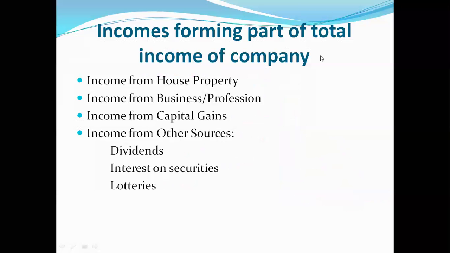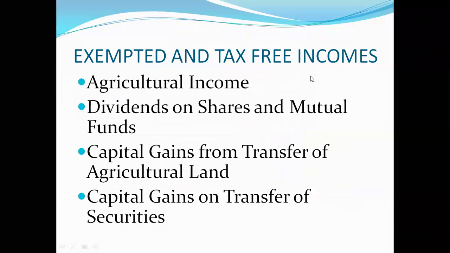Now coming to exempted and tax-free incomes in case of a company assessee. As you all know, agricultural income is the topmost, under section 10, sub-section 1. Whatever income is earned by indulging in agricultural activity, that is a tax-free exempted income.